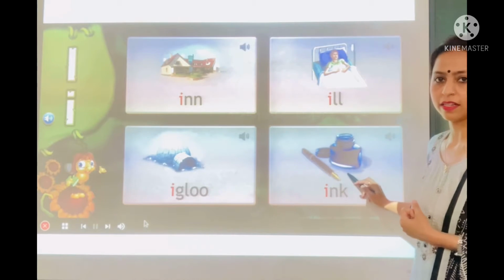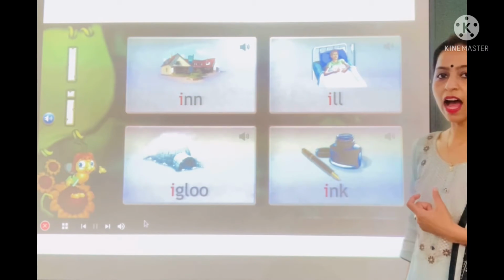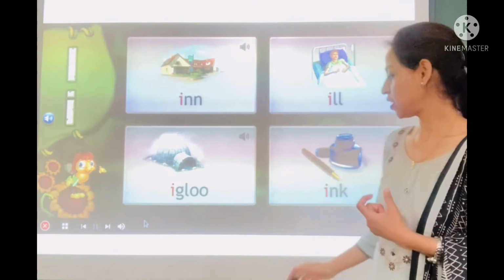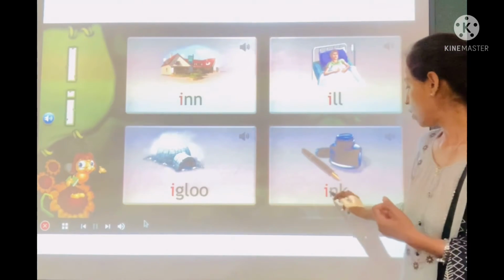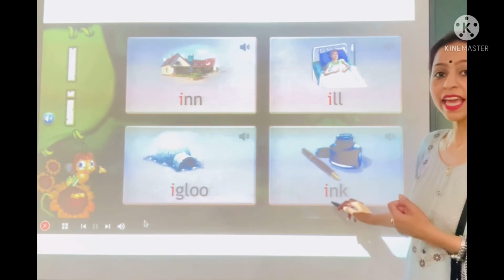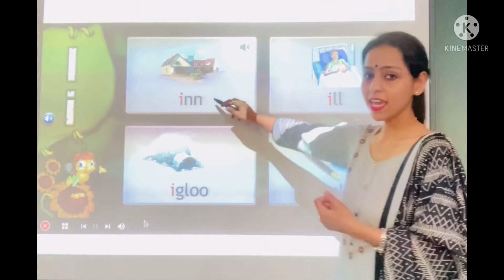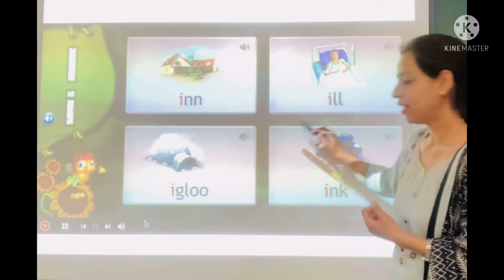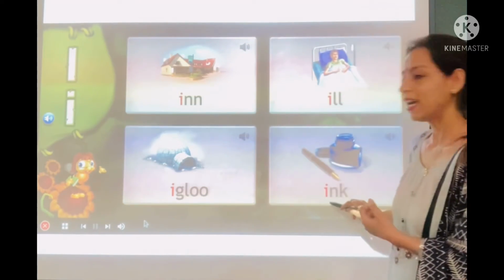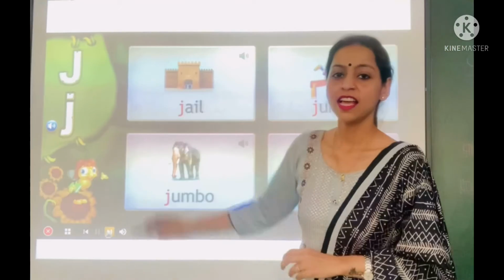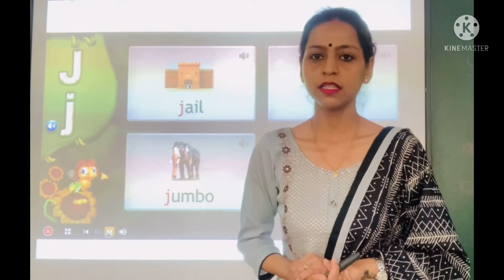I-N-K, ink. The sound of letter I is E. It's a long one, so it will be pronounced as ink. Imm, ill, igloo, ink.